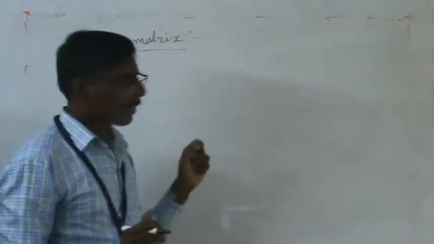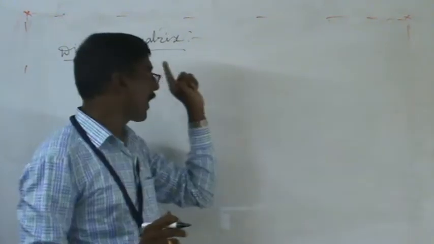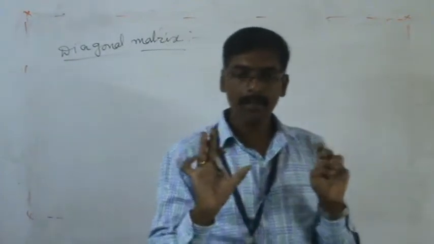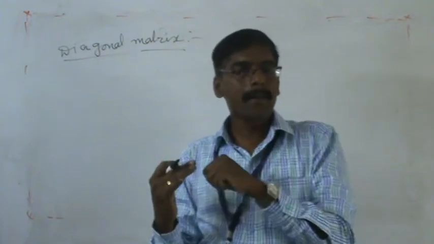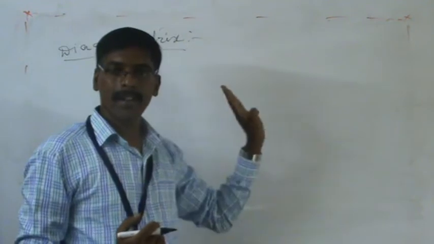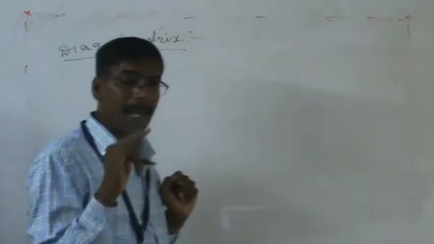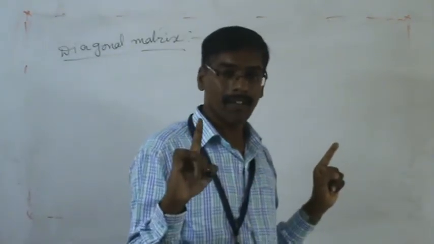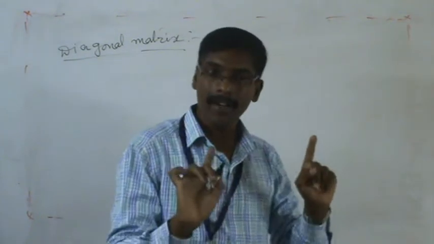Diagonal matrix. What is meant by diagonal matrix concept? A diagonal matrix should always be a square matrix. It is compulsory that a diagonal matrix be a square matrix. In previous definitions we wrote just a matrix having, but here a square matrix having. Very important: a diagonal matrix compulsorily should be a square matrix.